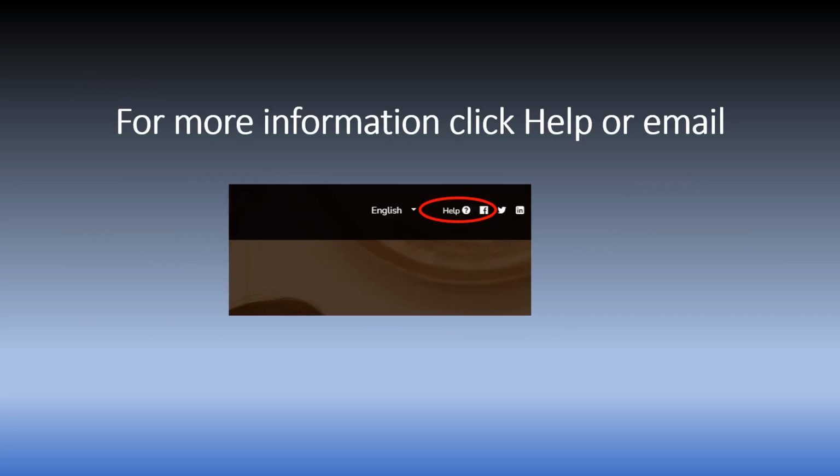For more information on using Ascender Parent Portal, click the Help button on the landing page or email the campus registrar.